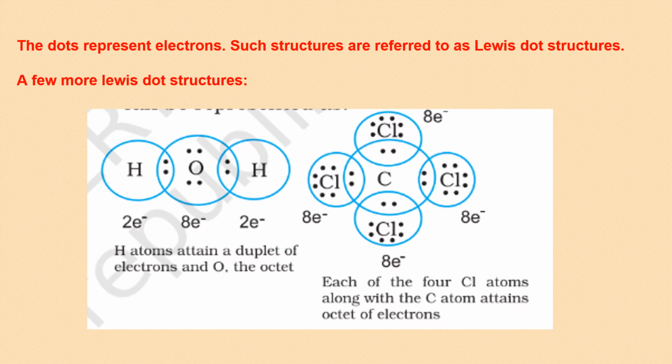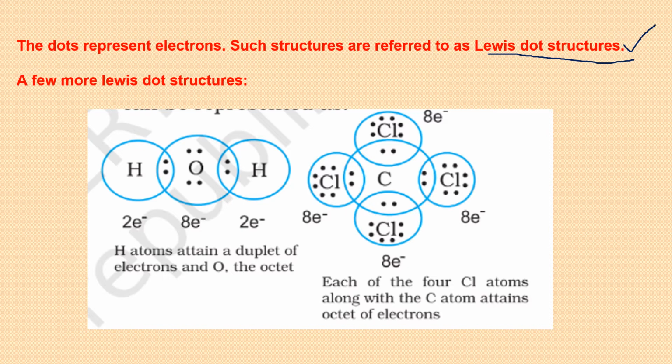Now, let us see more examples. As you saw in the case of Cl2 in the previous slide, these dots represent electrons, and the structures which we are making now are called Lewis dot structures. Very important and interesting structures to make.